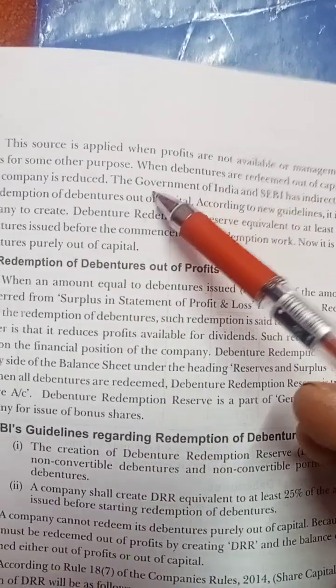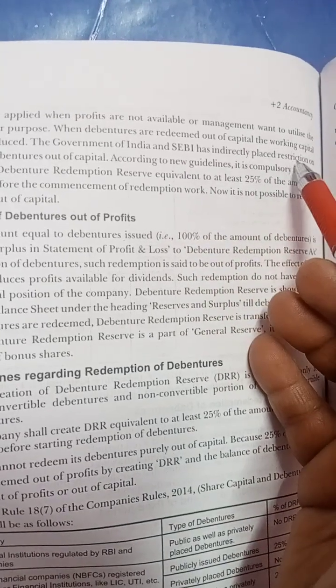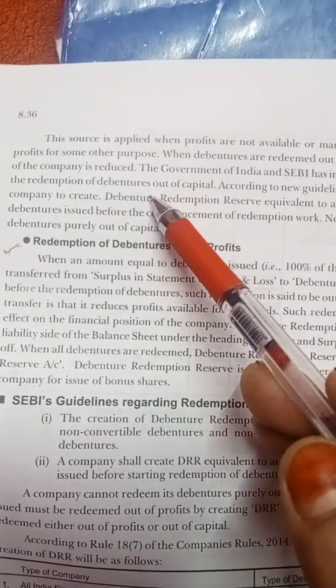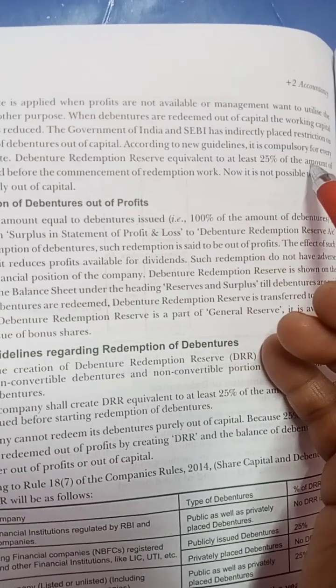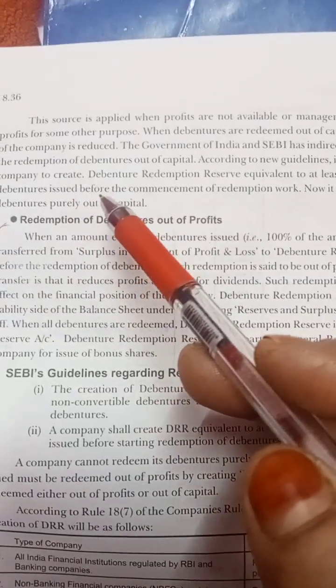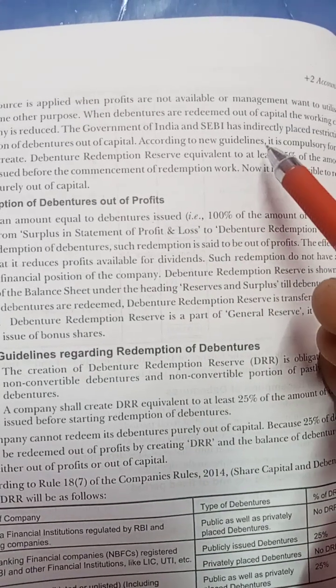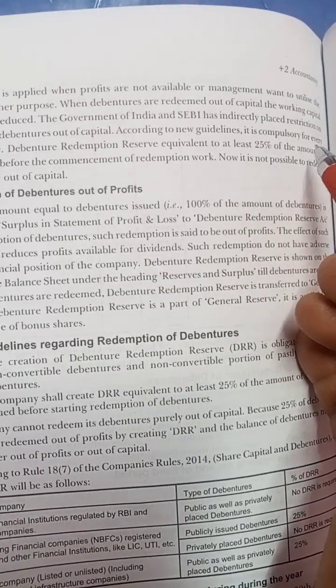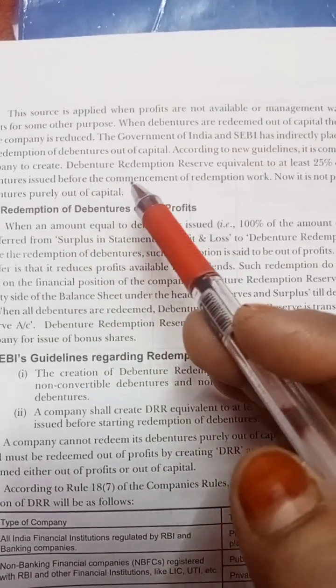This source is applied when the profits are not available or the management wants to utilize them for some other purpose. When the debentures are redeemed out of capital, the working capital of the company is reduced. The Government of India and SEBI have indirectly placed strictness on the redemption of debenture out of capital.